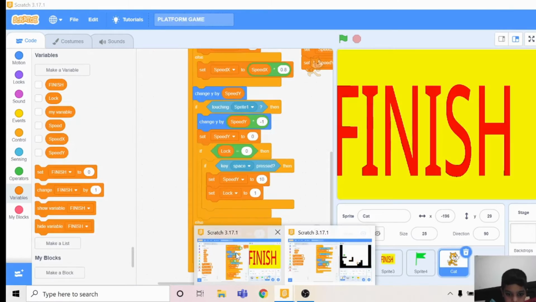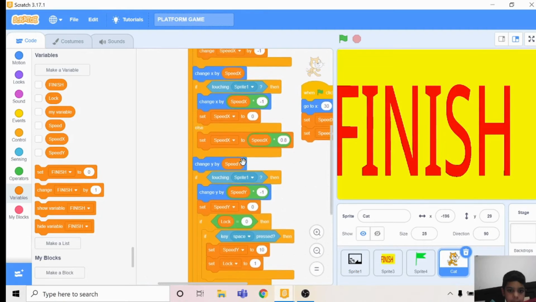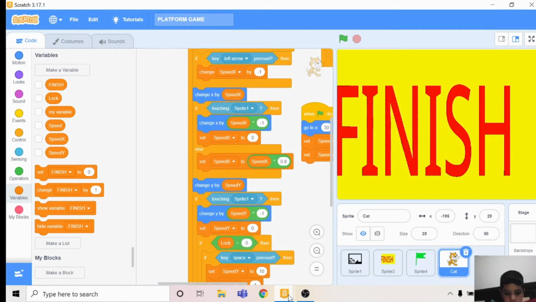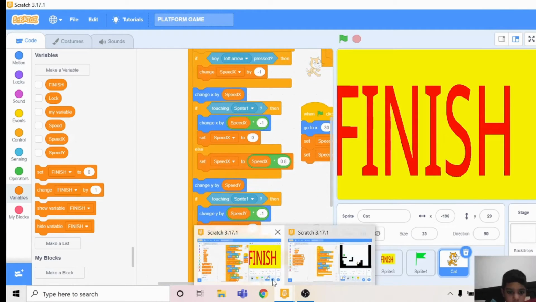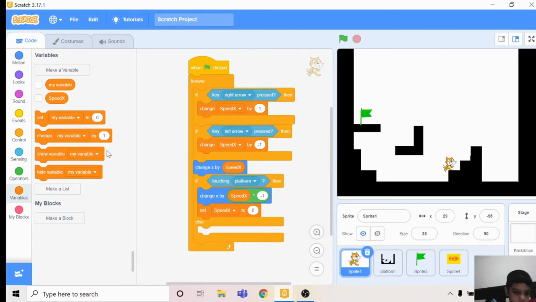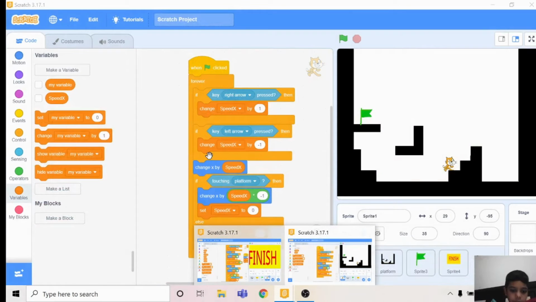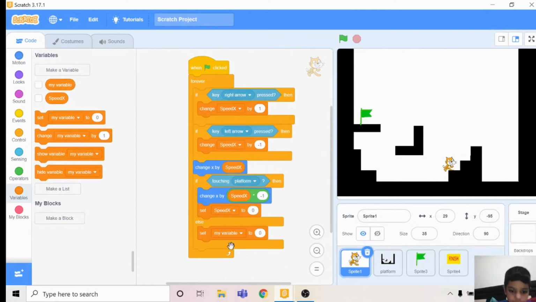Set speedx to 0. Set speedx to 0. Then you do a set speedx to speedx multiplied by. Then you do it again, a set speedx to, in the else. In the else you do set speedx.